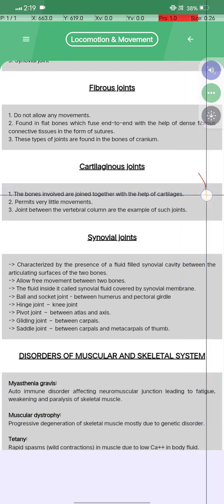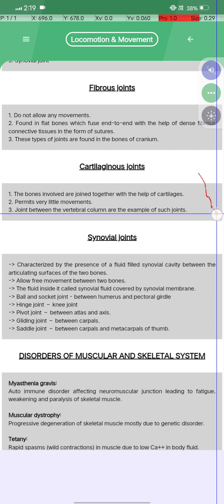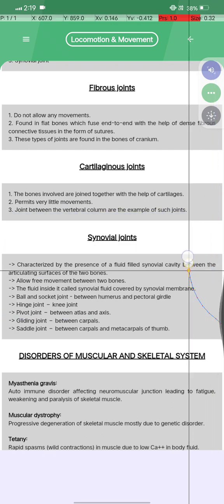Cartilaginous joints: the bones involved are joined together with the help of cartilages and permit very little movement. The joint between the vertebrae in the vertebral column is an example of such a joint. What is a synovial joint?